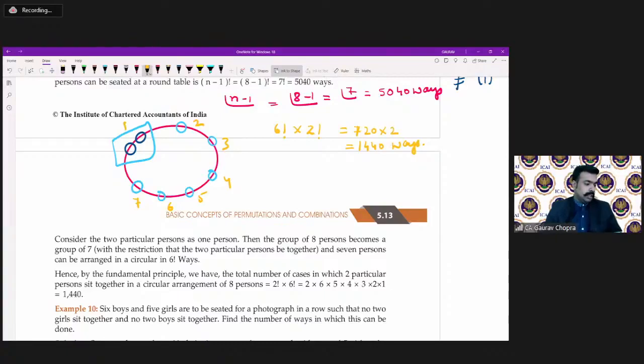Neha Naveen is asking about more examples for clockwise and anti-clockwise. Yes, these are the fixed examples, and you have to focus on these only. That is the garland, necklace, and when 2 persons are not sitting together, that means no 2 neighbors are the same. In all those questions, you have to apply factorial n minus 1 upon 2.